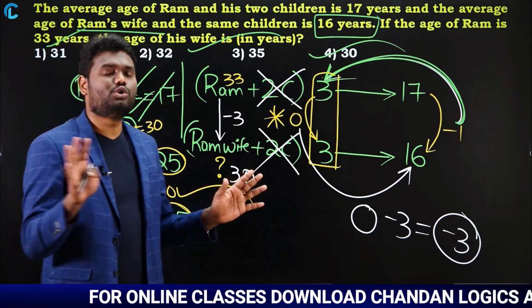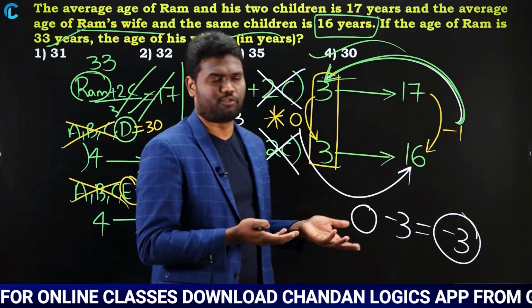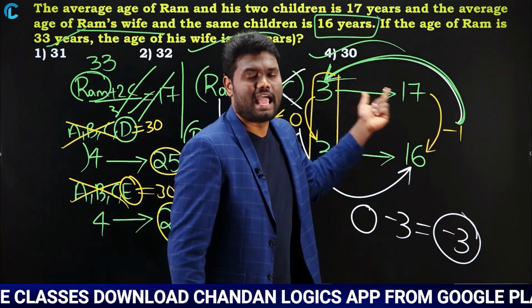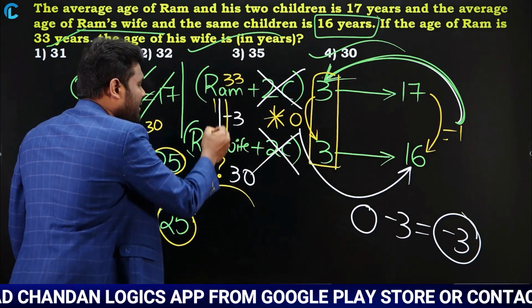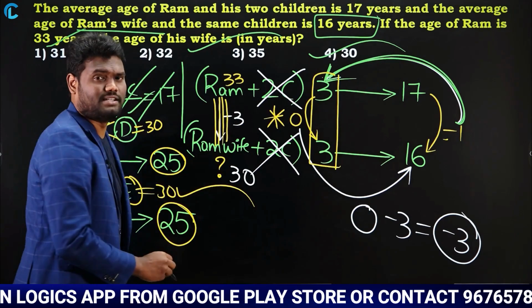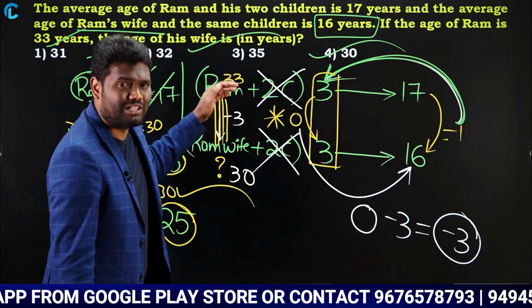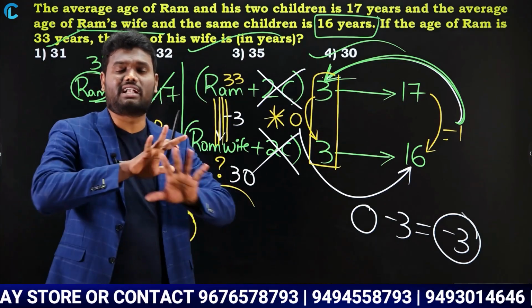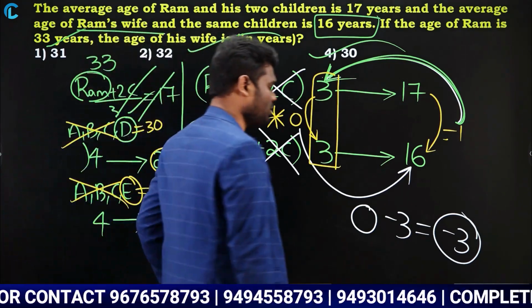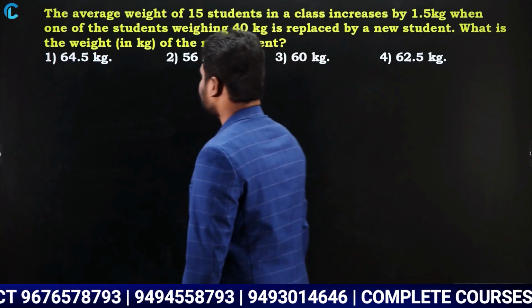Nothing more than that. You should not do any calculation for these type of questions. Just take the difference and find what that value is. That value is nothing but the difference between the persons who are replaced. If it is a negative value, you subtract from the top. If it is a positive value, you add to the top one. That's it. Very simple concept. Okay, let us look at your next question.